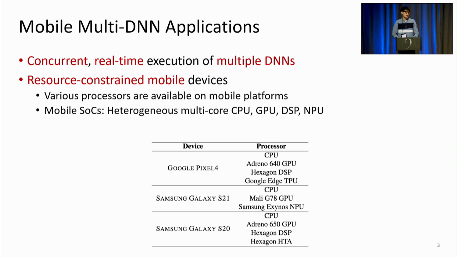We also have to consider that these applications are running on mobile devices, which are typically equipped with processors of limited resources. And recent devices come equipped with multiple such processors. For example, the Google Pixel provides Google's own edge GPU and is also equipped with GPU and DSP from Qualcomm.